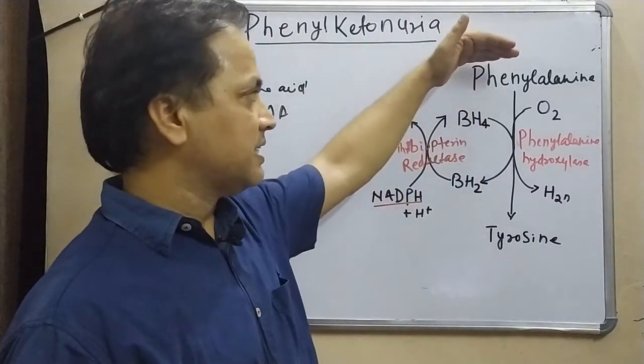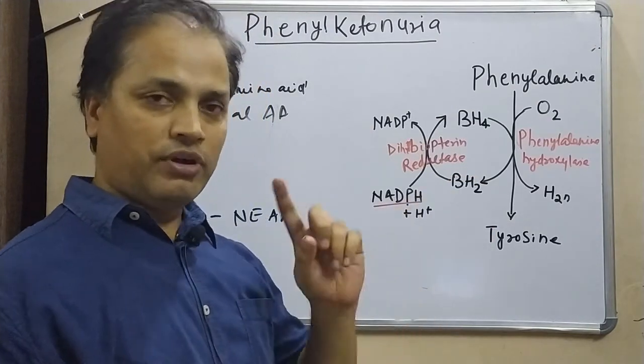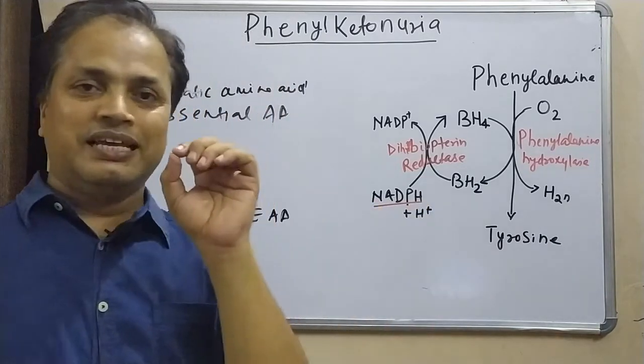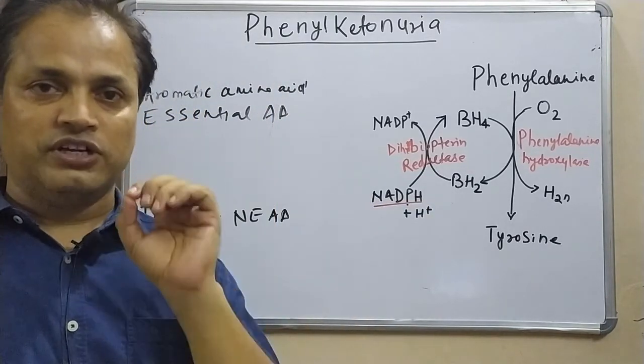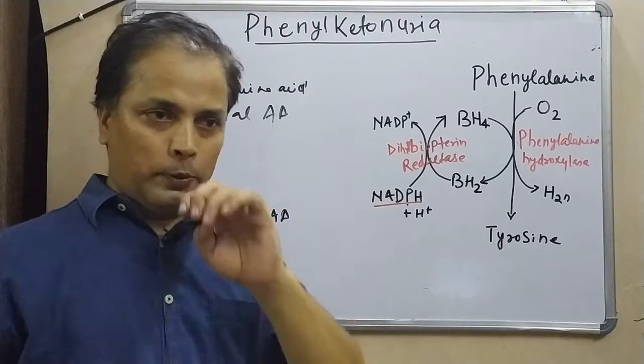Obviously, phenylalanine is an essential amino acid, but we don't require that one also. Why don't we require it? Because we have a sufficient amount of tyrosine. This is called the sparing action of tyrosine over phenylalanine. So, this is one thing.